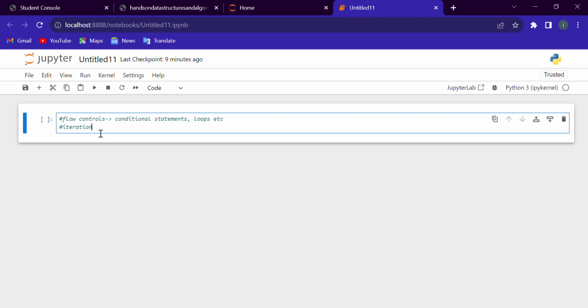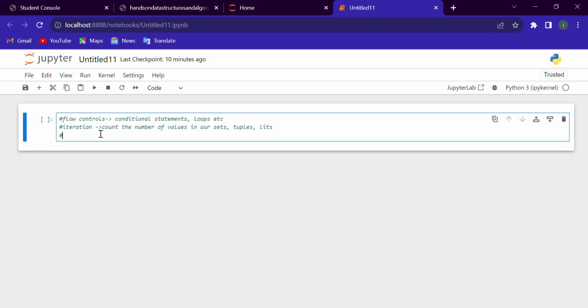So iteration is used to count the values in our sets, tuples, or lists.